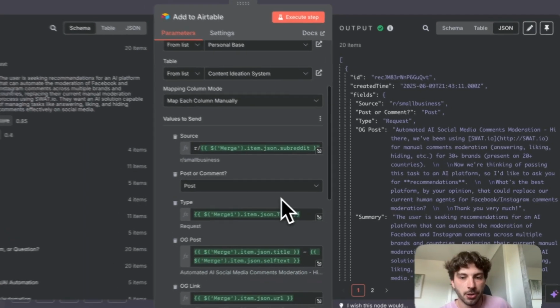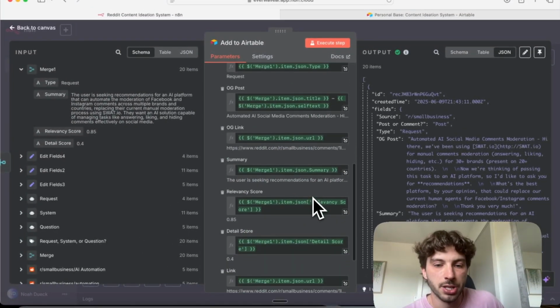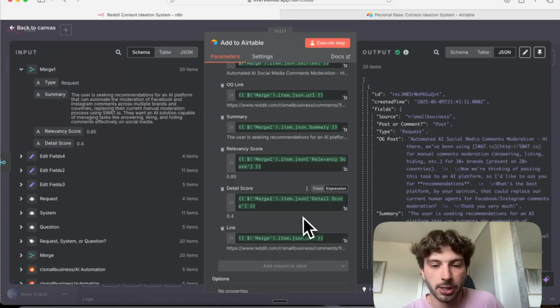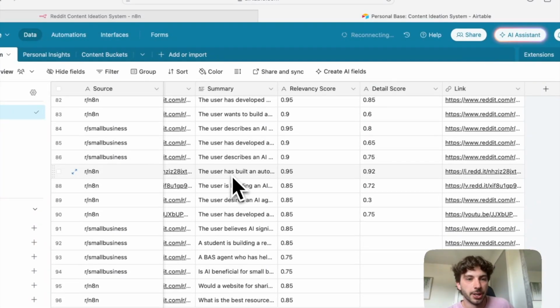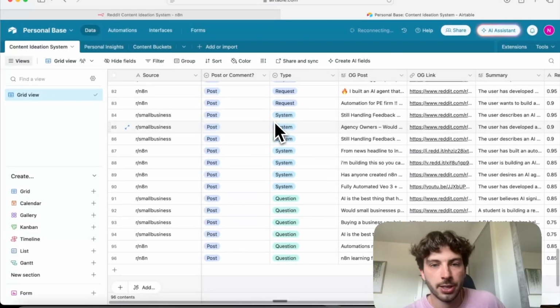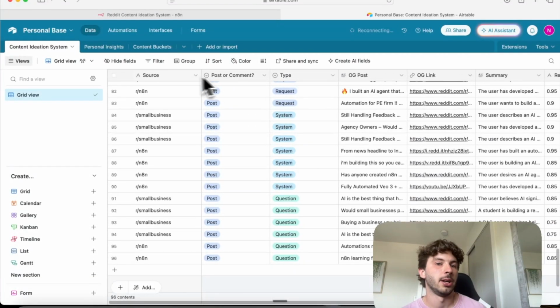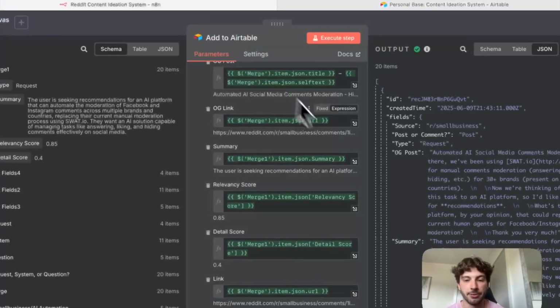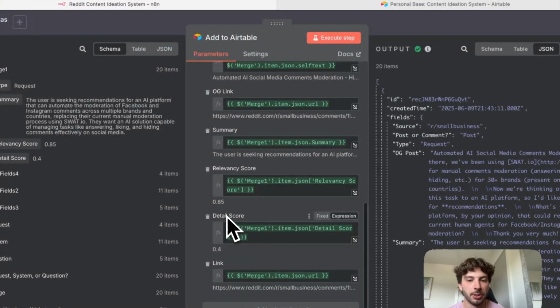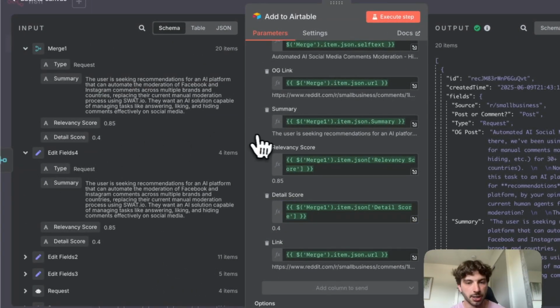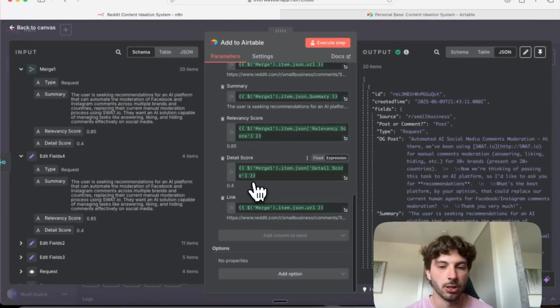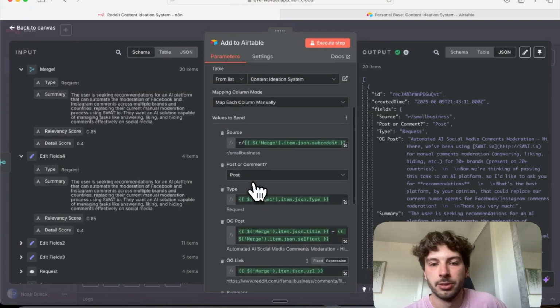Now you'll have to create your own Airtable if you want to add all these to an Airtable. Again, Google Sheets works perfectly. Very simple, nothing crazy going on here. We build an Airtable with these columns and just you map them. So as long as you create your Airtable with the same column names, you're not going to even have to do anything different here. You'll just map them. If you change the names, then you'll just have to remap them. But of course, you just drag here to there, just like make.com, just like Zapier or anything else.